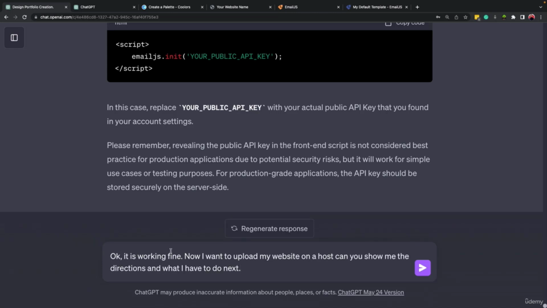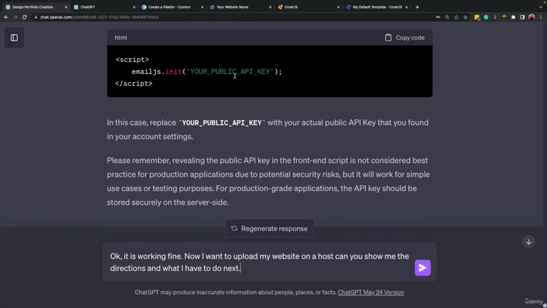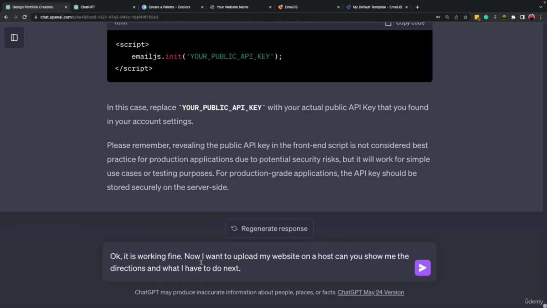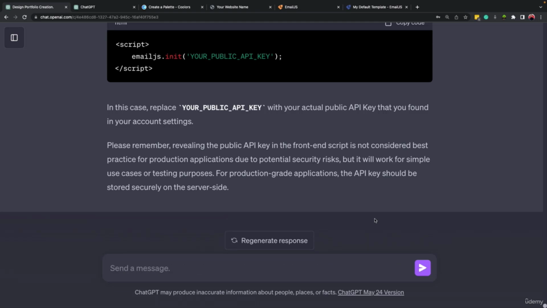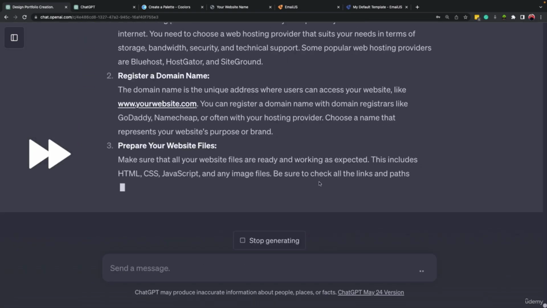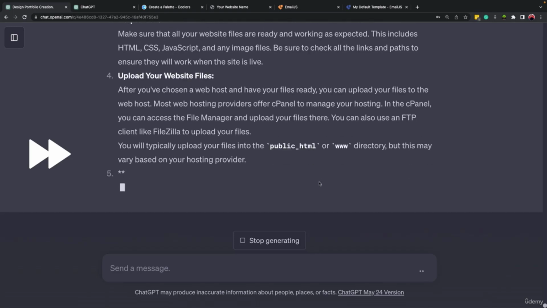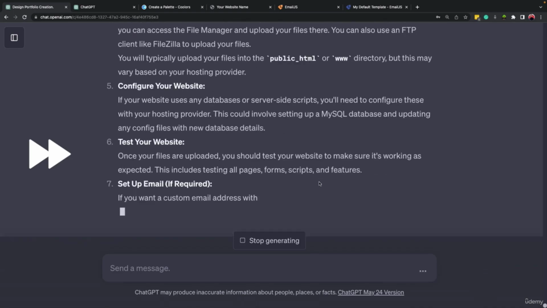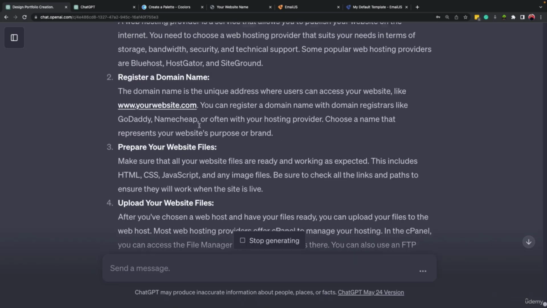So for example, I can come here and write down, I mentioned that it is working fine right now. I'm referring to the email system. And then I mentioned, now I want to upload my website on a host. Can you show me the directions and what I have to do next? All right, so it is writing the steps.